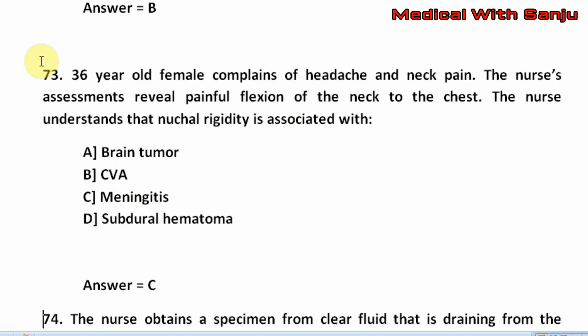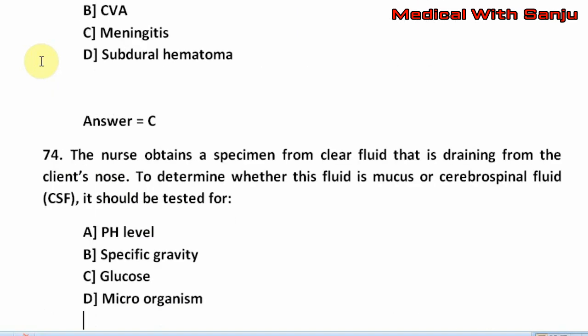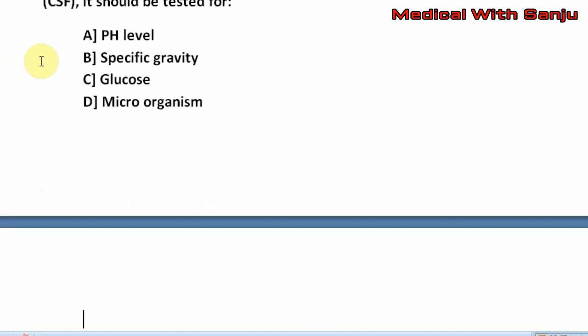Question number 74. The nurse obtains a specimen from clear fluid that is draining from the client's nose. To determine whether this fluid is mucus or cerebrospinal fluid, it should be tested for option A, pH level. Option B, specific gravity. Option C, glucose. Option D, microorganism. The right answer is C, that is glucose.